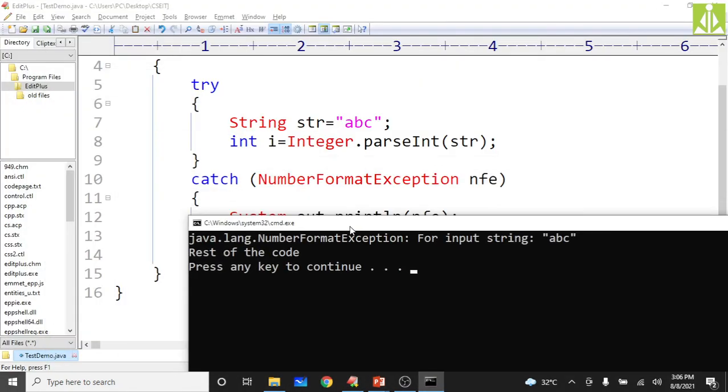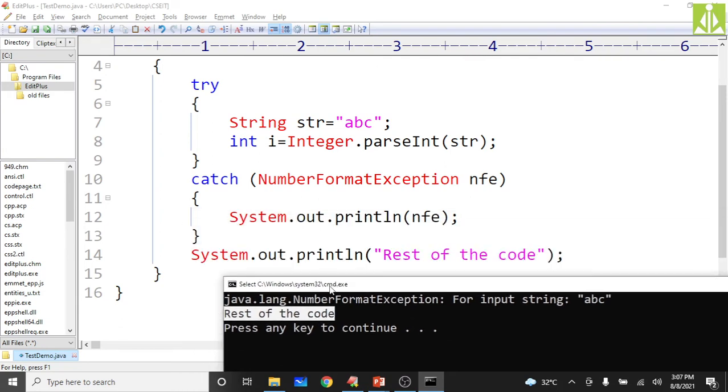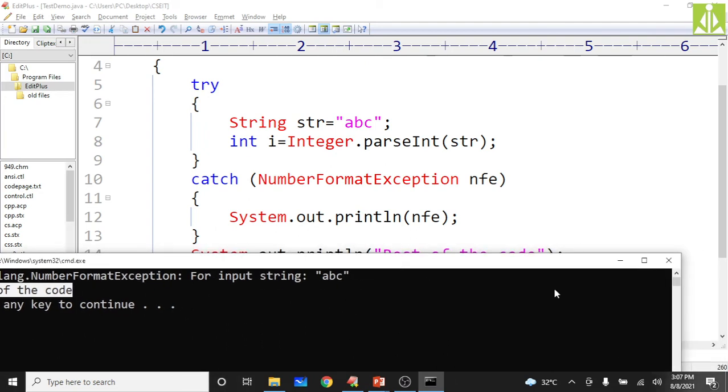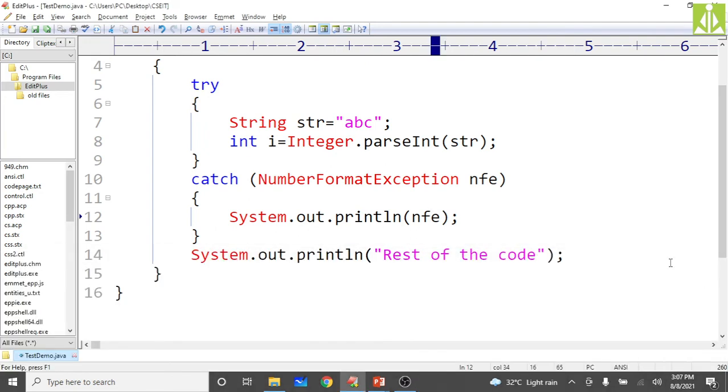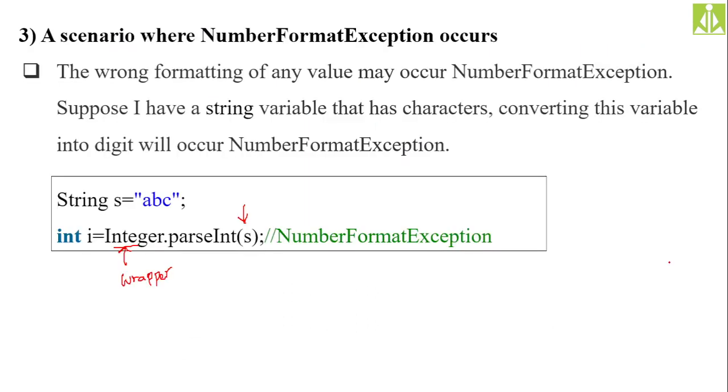See here. For input string ABC, a number format exception has occurred, because we are trying to convert a string into numerical format, which is not possible. We also got the rest of the code line executed, because we have handled the exception with try catch properly. So the rest of the code is also executed. Next, go to the PPT and check what we have after this scenario.